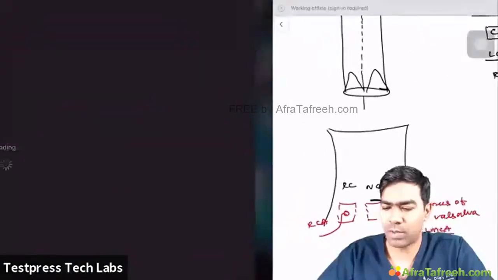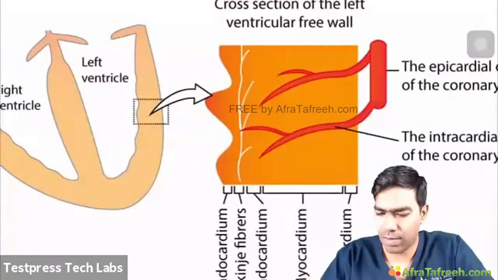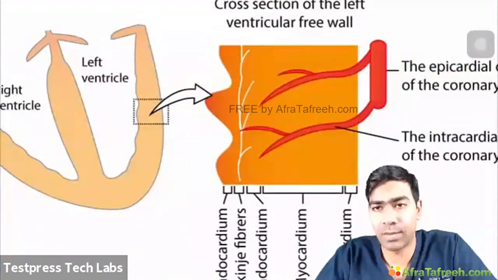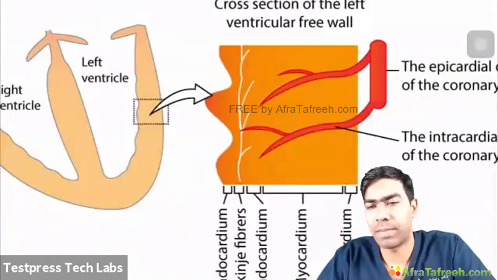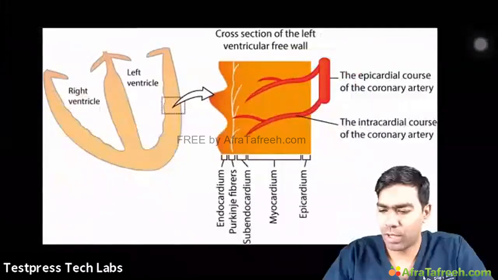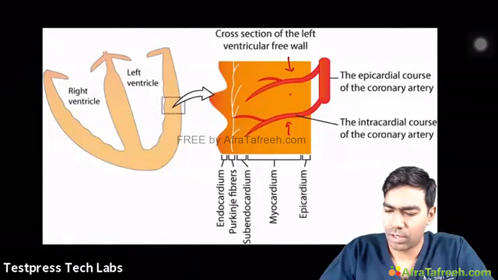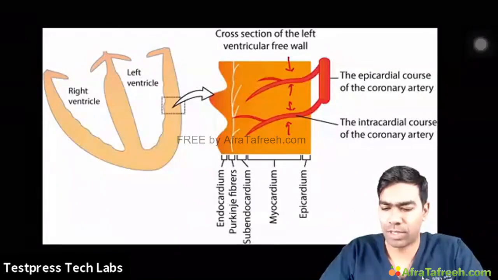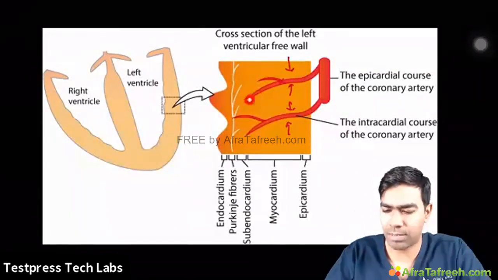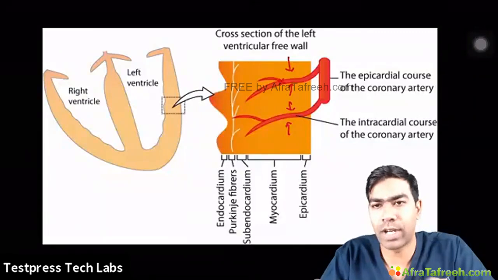So let us go back to the image what we have discussed previously. In this image, if you want to zoom in and see, I've told you that the penetrating vessels, the microcirculation, is basically penetrating the myocardium and they're supplying the myocardium and the subendocardial portion, basically from the epicardial surface. So if you really want to know why it's happening, let us assume that the myocardium is contracting now. If it's shortening, these vessels are going to get compressed under the contracting myocardium, during systole.